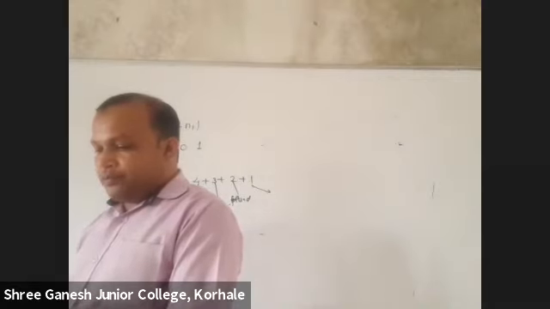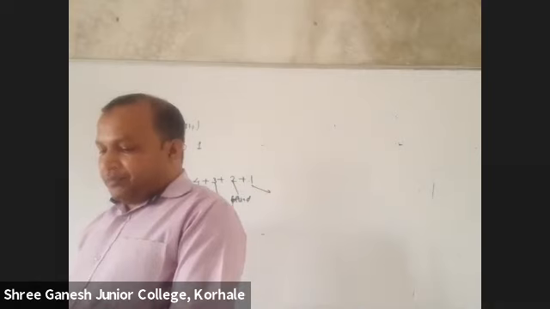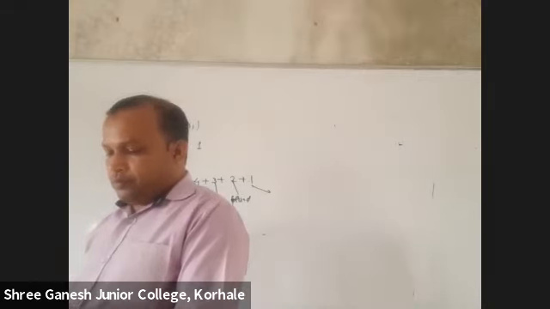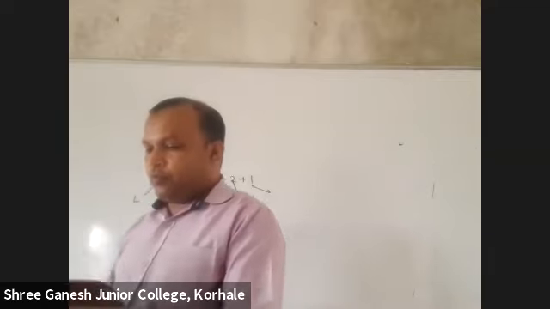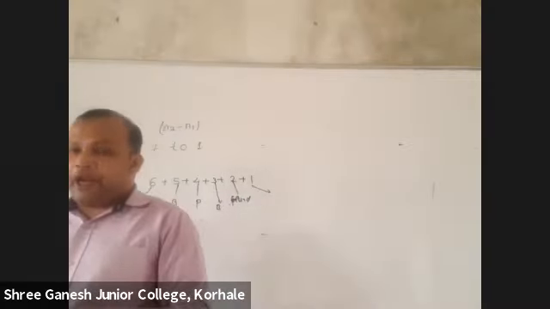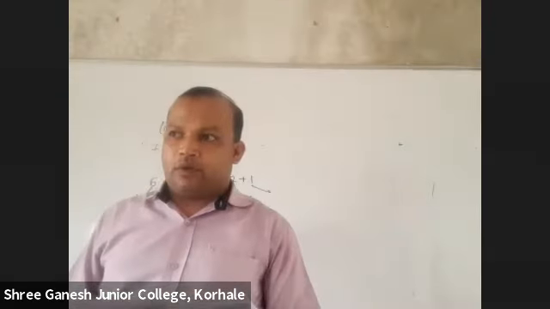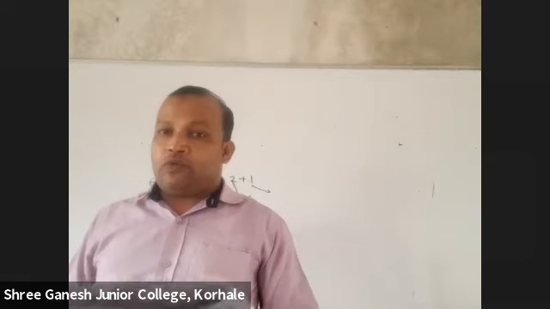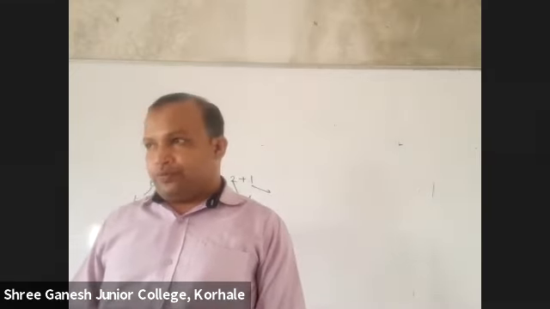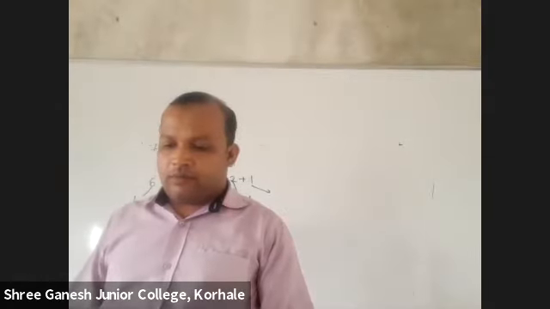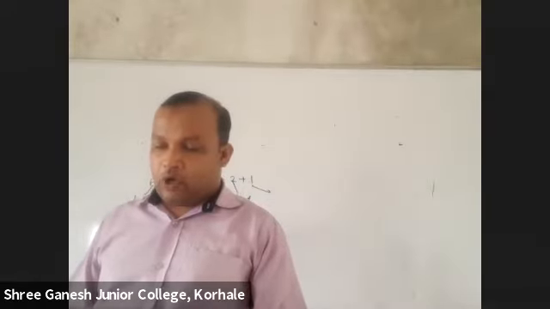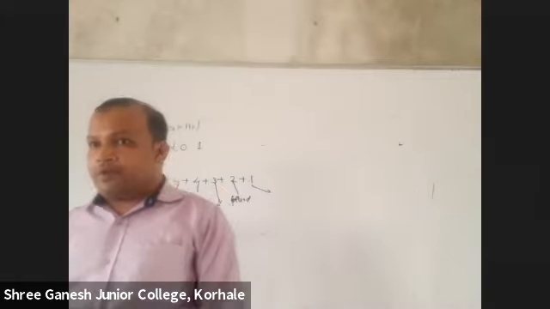Okay. Write down the next question. In hydrogen spectrum, if electron moves from 6 to 2, from 6 to 2, find the total number of lines. How many lines? From 6 to 2.